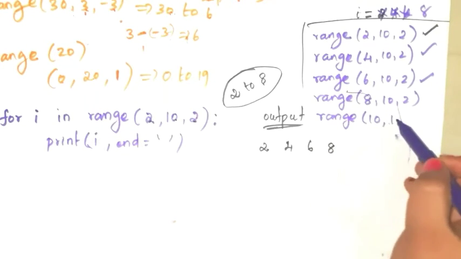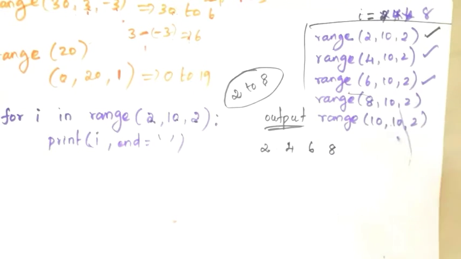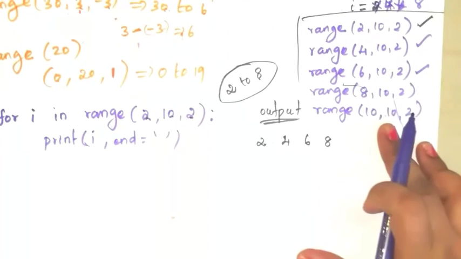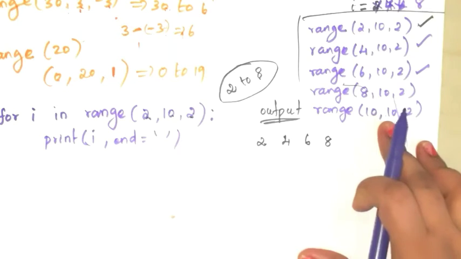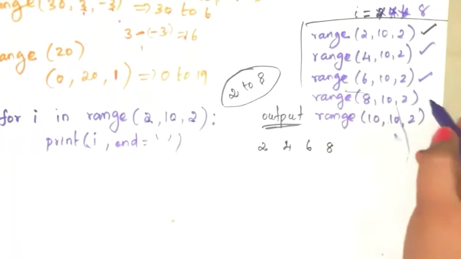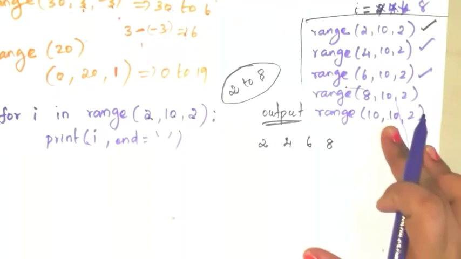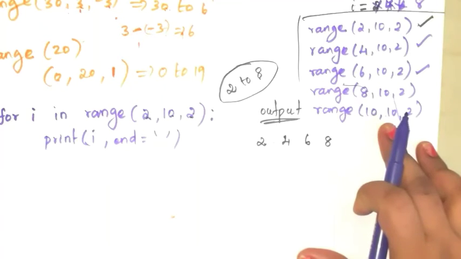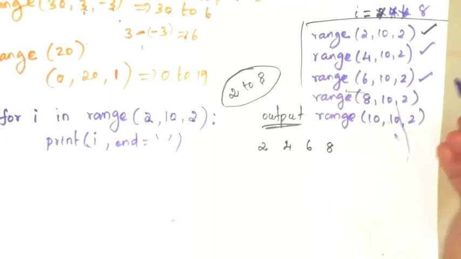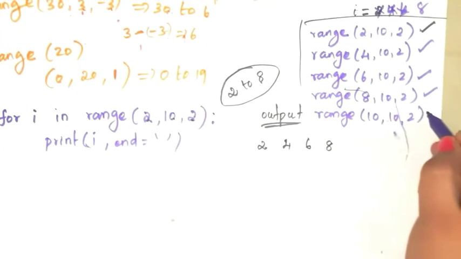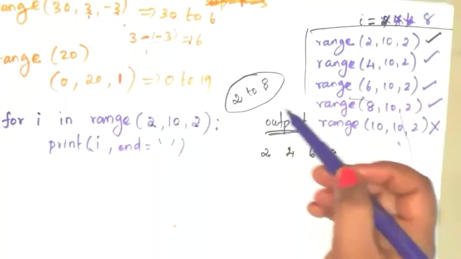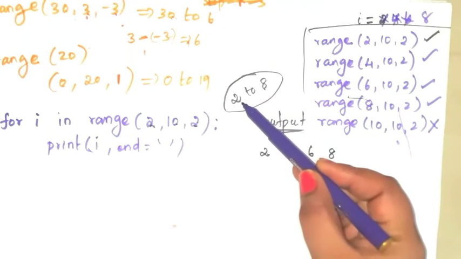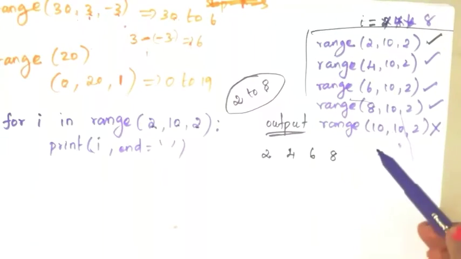And next range is equal to increment by 2, what? 10. 10, 10, 2. Check the condition. Your last value is 8. You already reached your last value. Now our new i value is 10. But you have to take up to 8, because 8 is the last value. So here the condition becomes false. You have to stop your execution here, which means you have to exit the loop here.